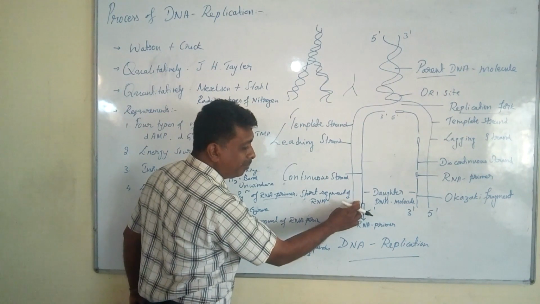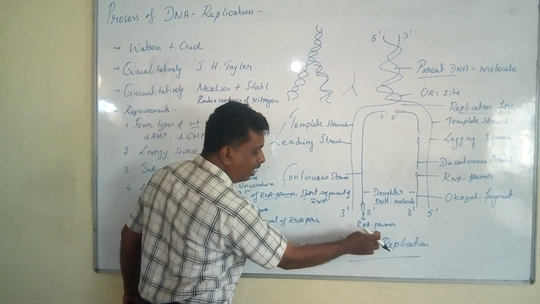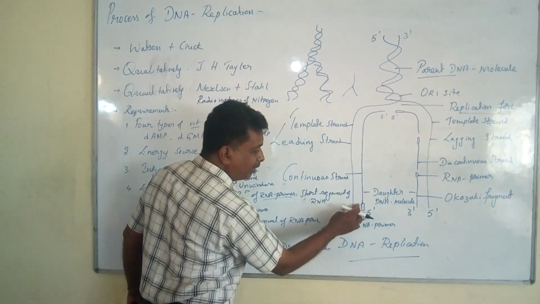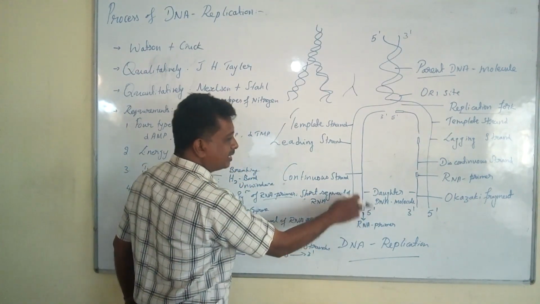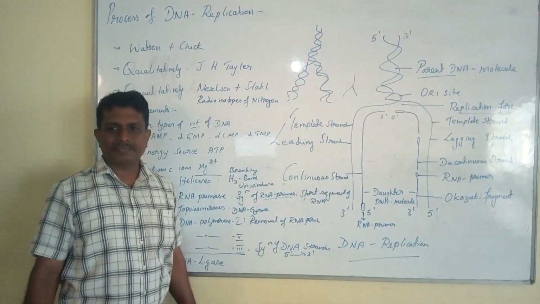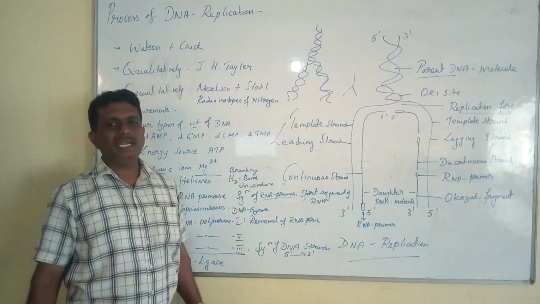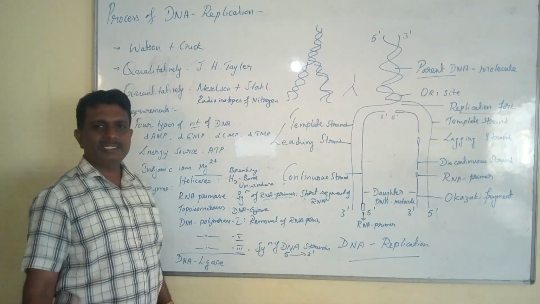The DNA polymerase III will very precisely fit to the RNA primer with the utilization of magnesium ions, resulting in the synthesis of complementary DNA strands.